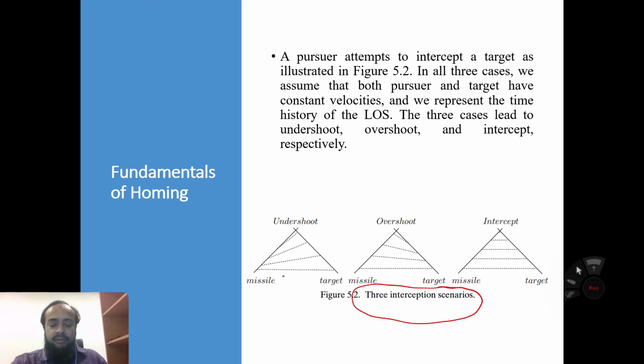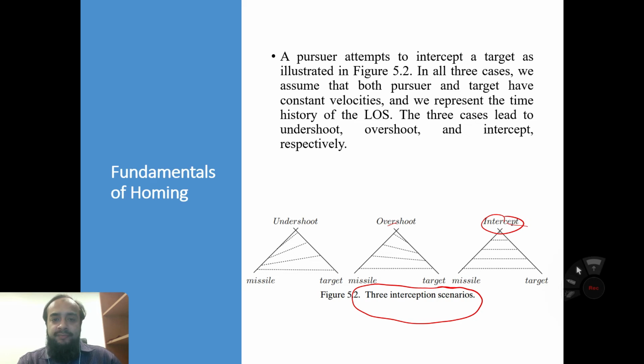In all scenarios we have seen the difference between the target velocity and the missile velocity, and due to this difference we will face some undershoot and overshoot. However, if the missile and the target velocity are the same, then we can finally intercept the target. These are three scenarios, and a pursuer always tries to intercept a target in this way.